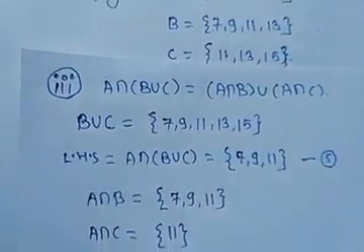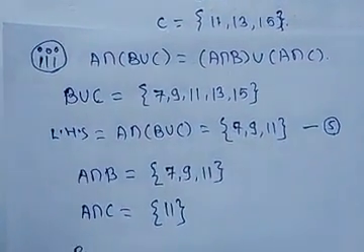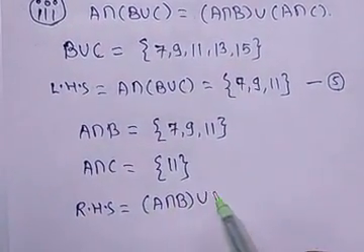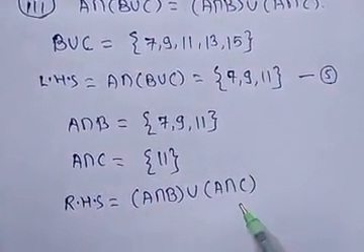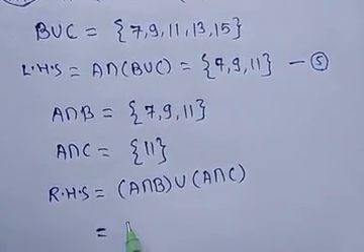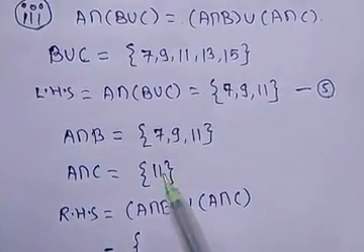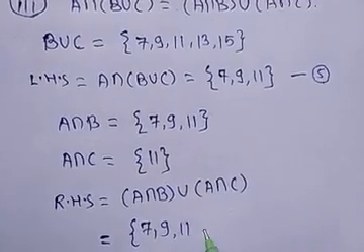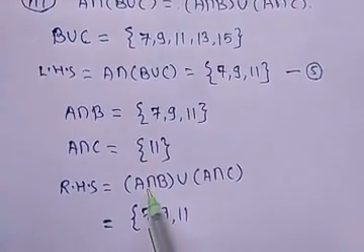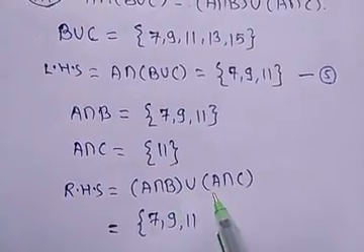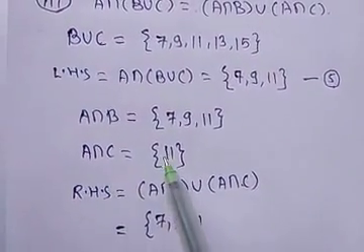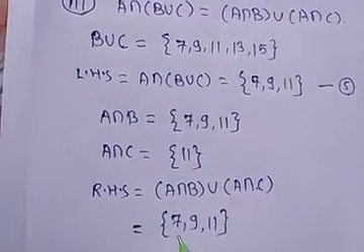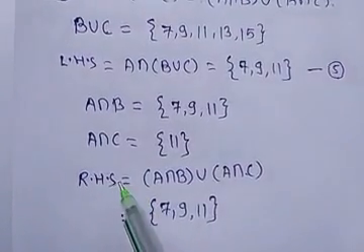So A intersection C is {11}. Now RHS is equal to (A intersection B) union (A intersection C). A intersection B elements are 7, 9 and 11. We write the union, that is all elements from A intersection B and A intersection C, and in A intersection C the element is 11, which is already written. So it is 7, 9 and 11 for RHS.